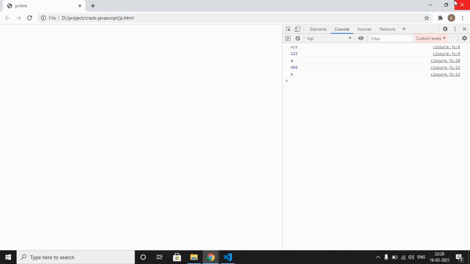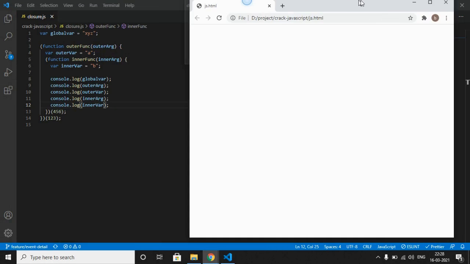First one is x, y. Let me slightly split my screen.